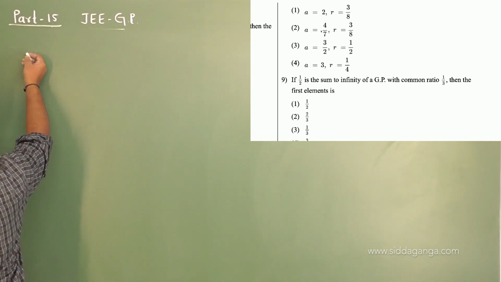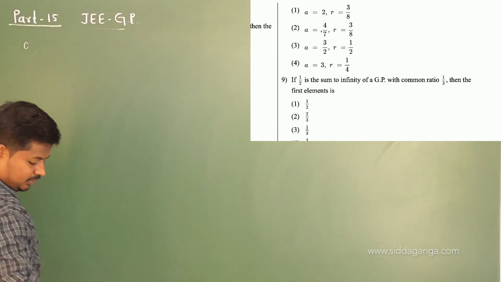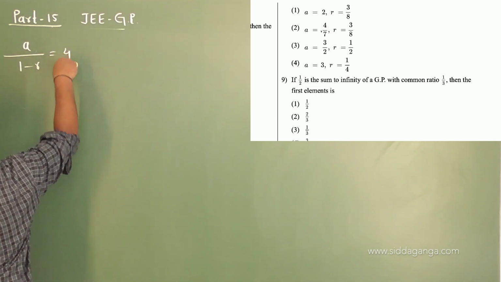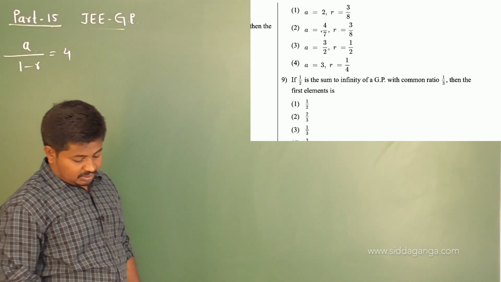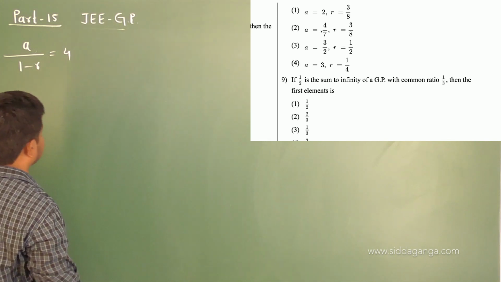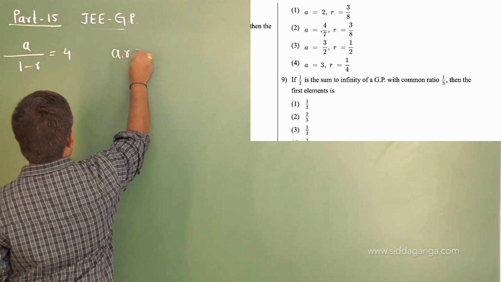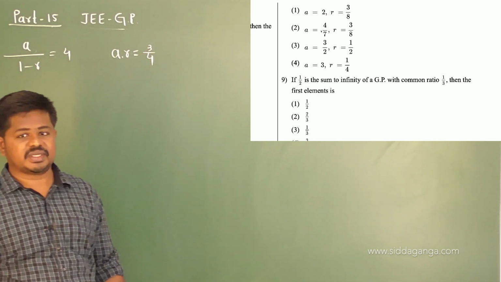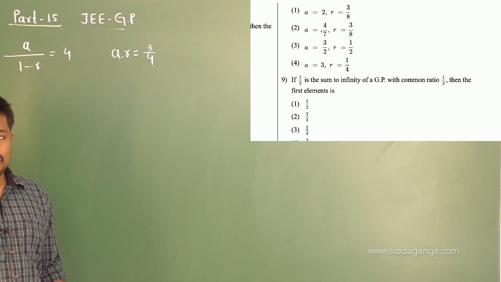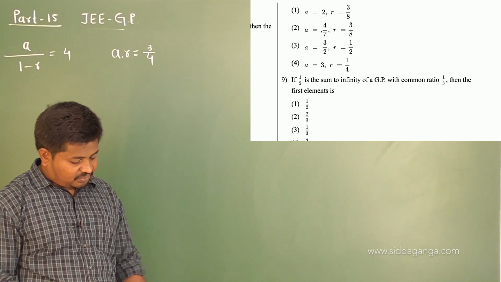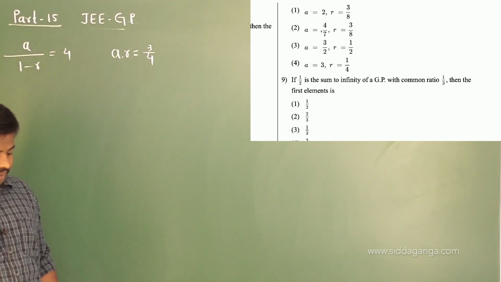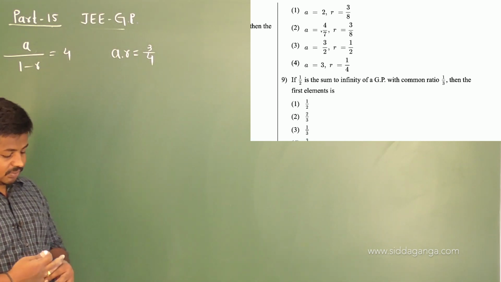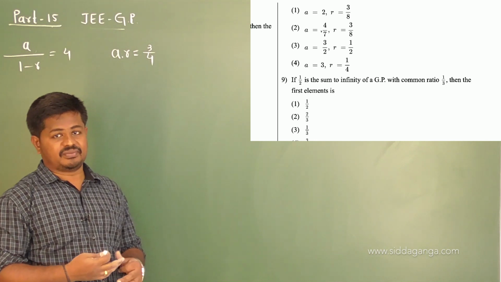So the sum of infinite terms of a GP is given by what? The sum of infinite terms of a GP is given by a by 1 minus r, and that is given as 4. And one more thing, the second term is given. The second term is ar, equal to 3 by 4. A is the first term and r is the common ratio, therefore the second term becomes ar. So the sum is 4 for what values of a and r? That's the question, and the hint is that the second term is given as 3 by 4.